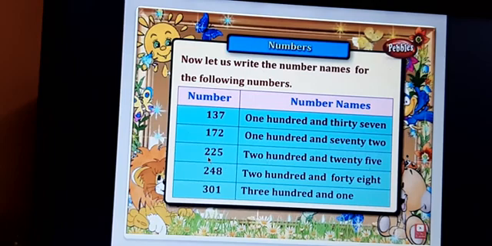The third example given is 225. In this way you have to read the names, and when it is given to write in words, then you have to write in words in this way. The spellings you have to write there. And the next example, 248 is given. So in words, 248.